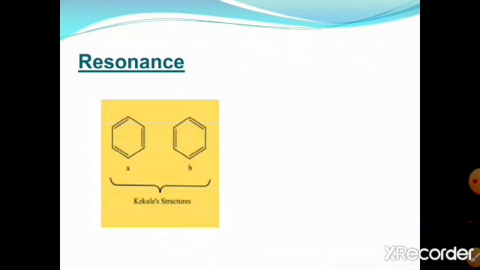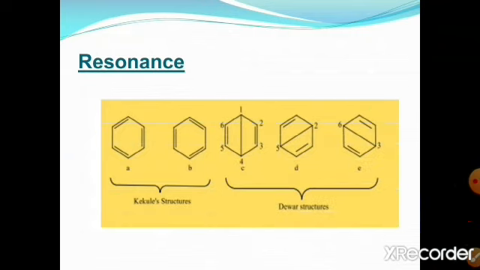This gives the following resonating structures of benzene. A and B were proposed by Kekulé, and C, D, and E were proposed by Dewar. The stability of a molecule is increased with the number of resonating structures. So in fact, the structure of benzene is the resonance hybrid of all five structures A, B, C, D, E, in which Kekulé structures A and B have the large contribution and Dewar structures have a little bit.